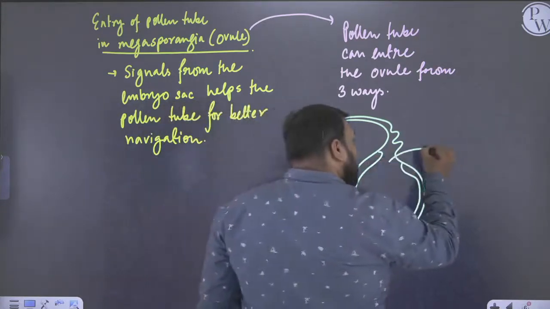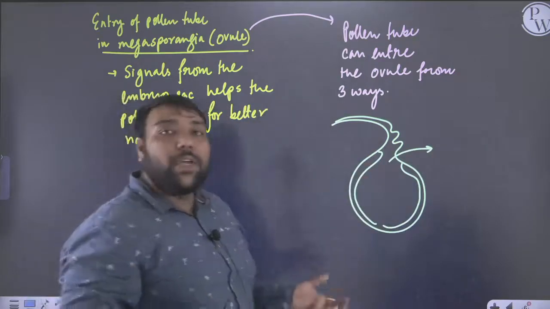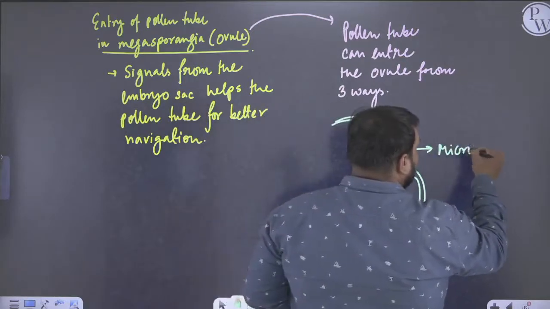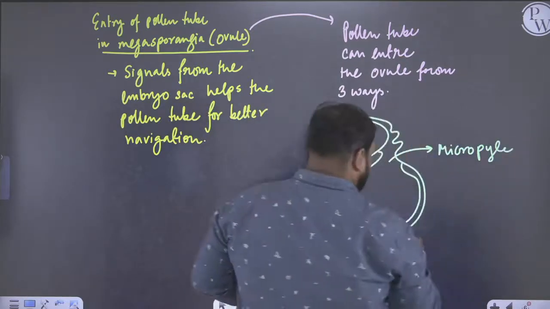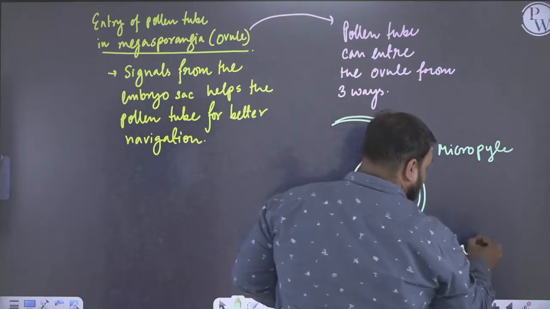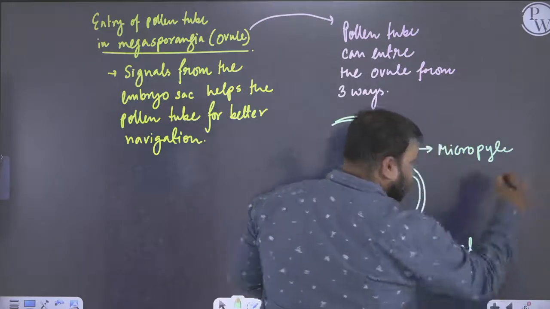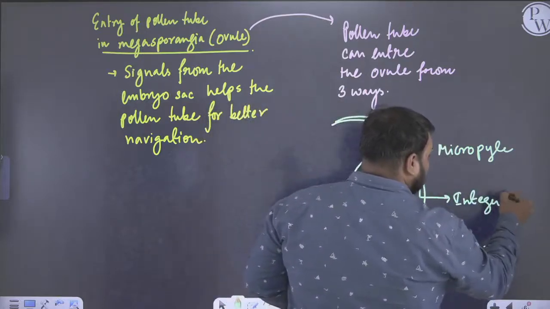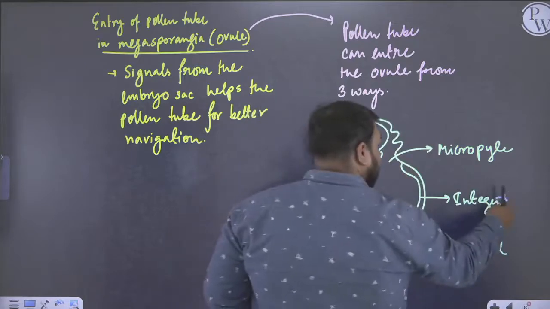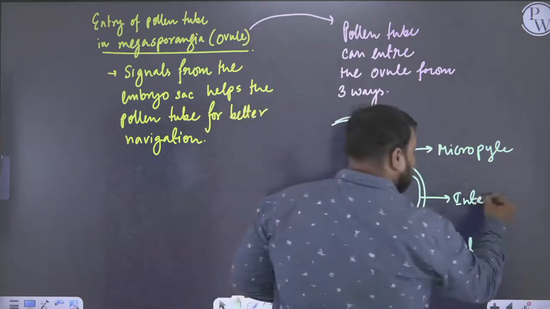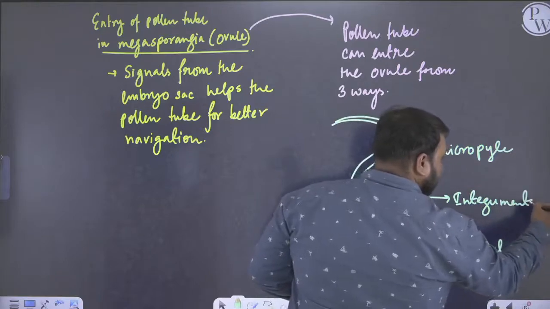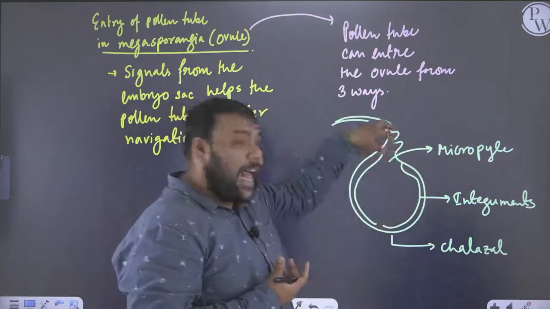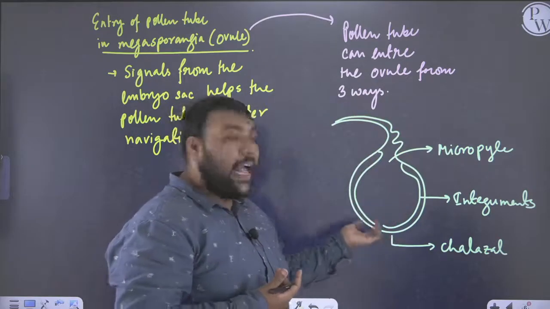There is one pore-like structure, which is known as the micropyle. So this is the micropyle region. This is the chalazal or base region, and there is the presence of integuments which is present in between, right? So we have integument present in between, micropyle on top, and then chalazal as the base.